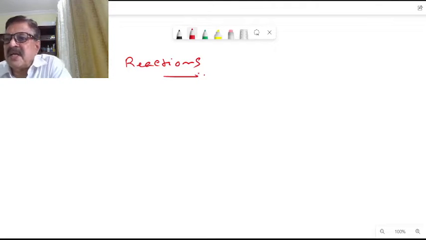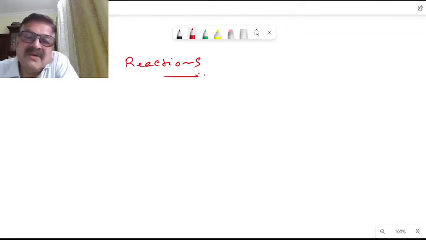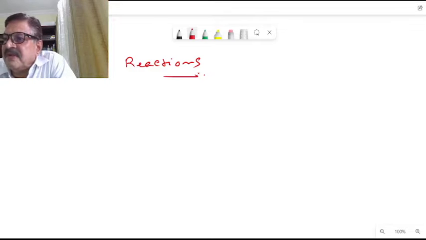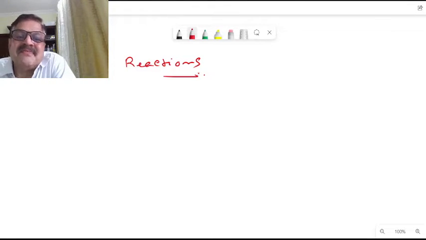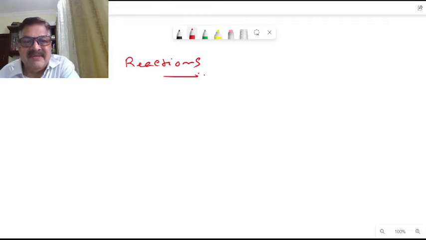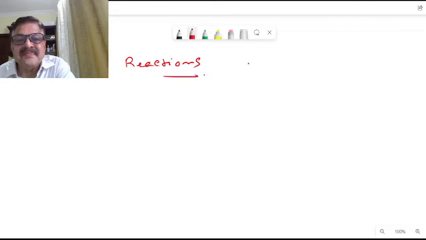So what are the types of reactions? In general, alcohols undergo substitution, elimination and oxidation reactions. Those are the main reactions here. Alcohols are similar to alkyl halides. What is the difference between alcohols and alkyl halides? We should have a comparison here.